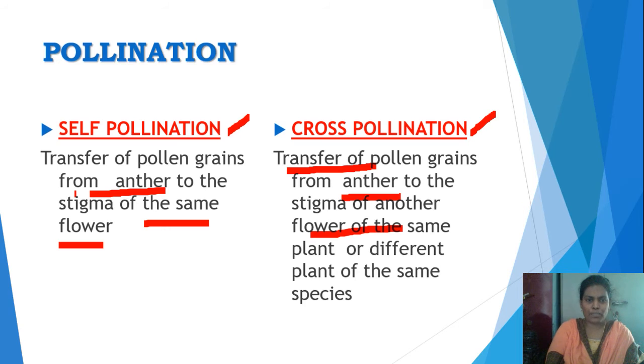How many types of pollination are there? There are two. What are they? They are self-pollination and cross-pollination. What is meant by self-pollination? Transfer of pollen grains from the anther to the stigma of the same flower in the same plant. Then what is meant by cross-pollination? Transfer of pollen grains from the anther to the stigma of another flower of the same plant or a different plant. This is about pollination. After pollination, what happens?